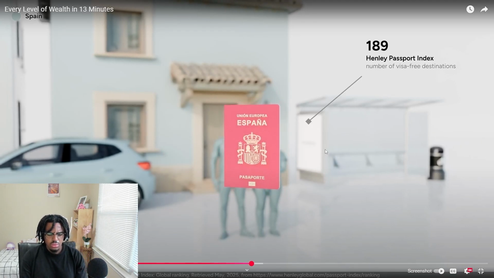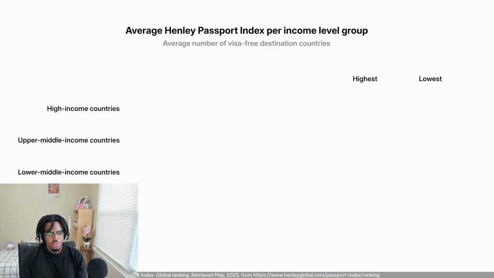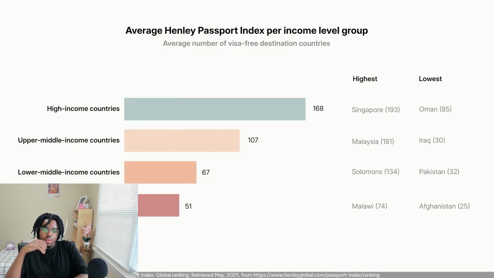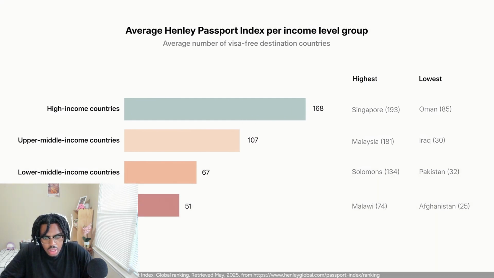189 countries visa-free. For most of the world, that is not the case. If we look at the passport index of every country, we see that lower income countries have a lower number of destinations they can visit without a visa. The freedom to travel the world depends on the income level of your country.